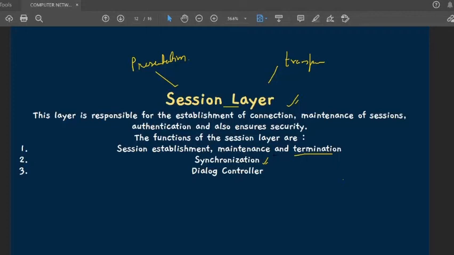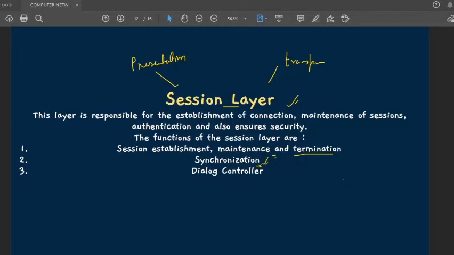Then second is synchronization. This layer allows a process to add checkpoints, which are considered synchronization points, into the stream of data. It checks simultaneously whether the data is synchronized or not.